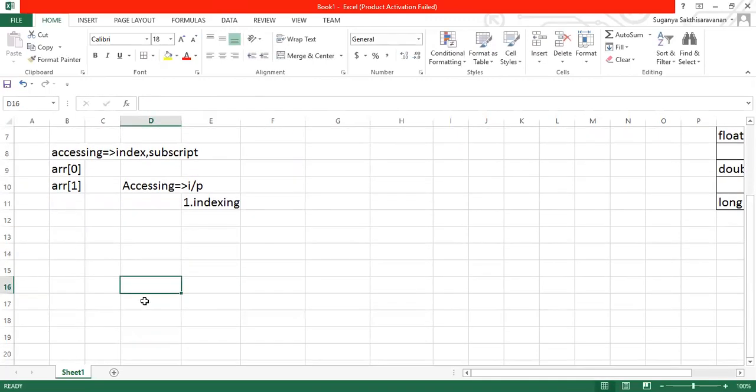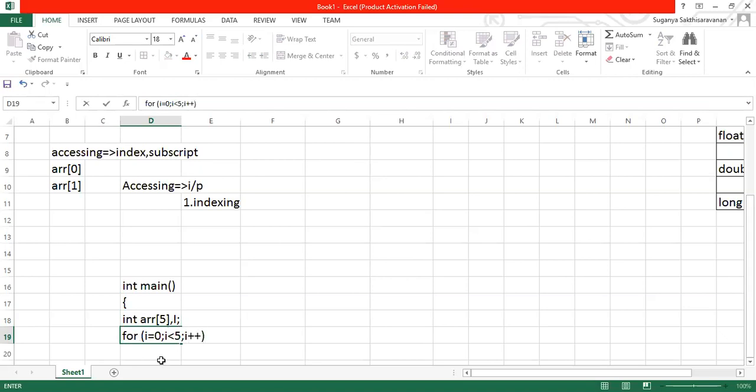Normally, we will be declaring an array. Let us consider this as a skeleton, guys. Just imagine I'm typing here int array, and let us assume there is an array with the size 5. I'll have a loop with a variable called i, and I'll mention for i assign 0, i less than 5, followed by i plus plus. This is the normal logic that we write.